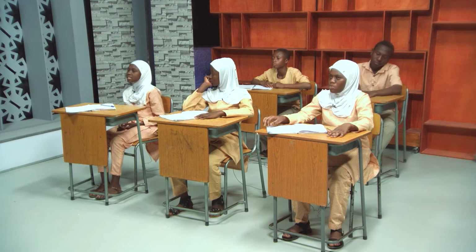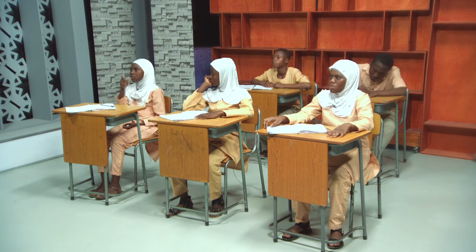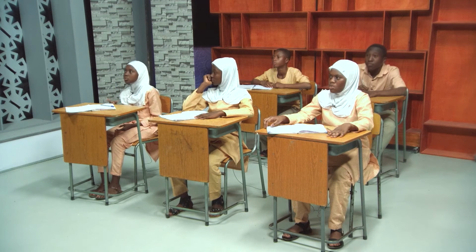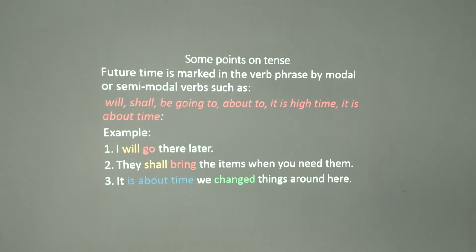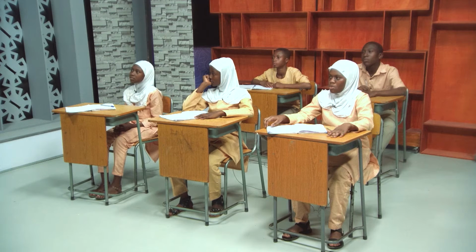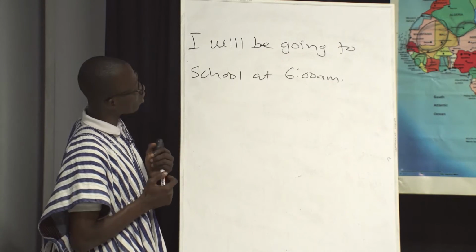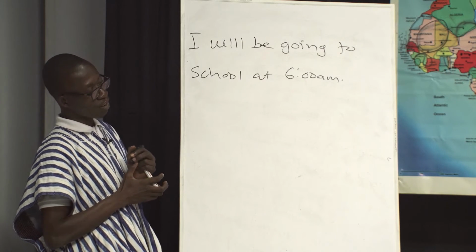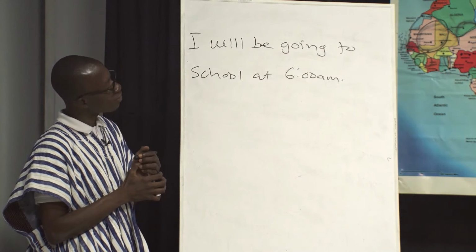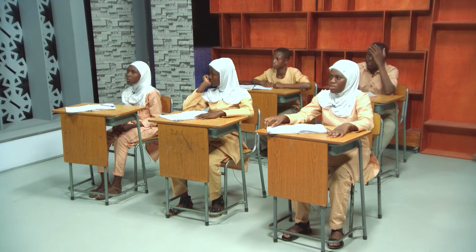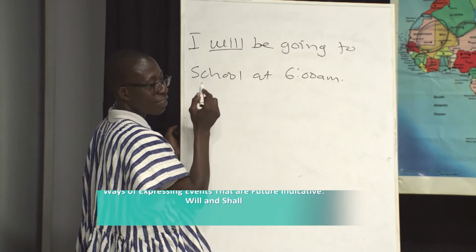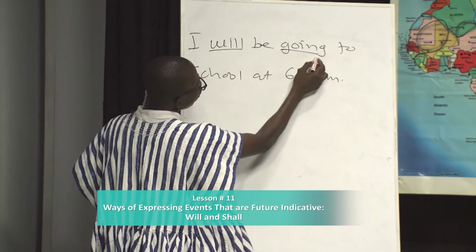Yes, Salma. Sir, can two of the modal auxiliaries be used in a sentence? Give us an example of what you have in mind. I will be going to school at 6 a.m. Is that it? Yes, sir. So, where is the double auxiliary, or the two modals you are talking about? Sir, I will and be going to. Will. Yes. And what? Be going to. Going is in the continuous form.